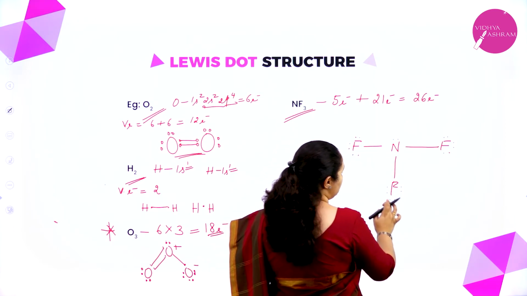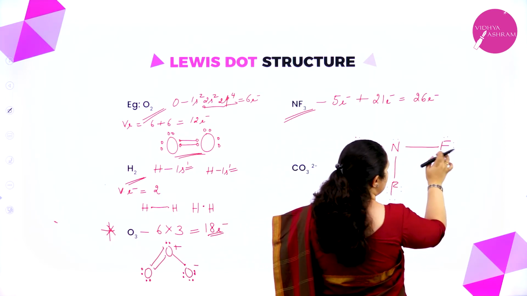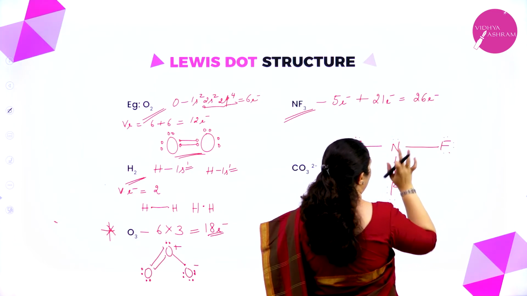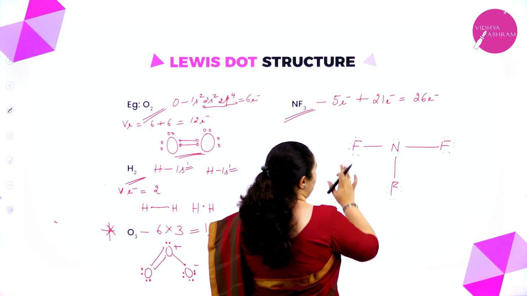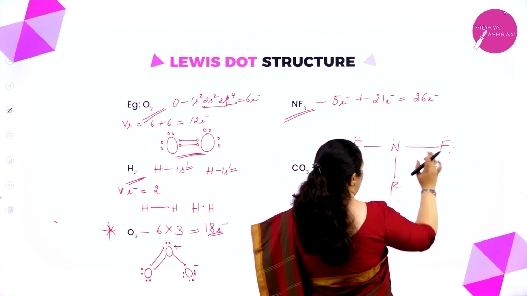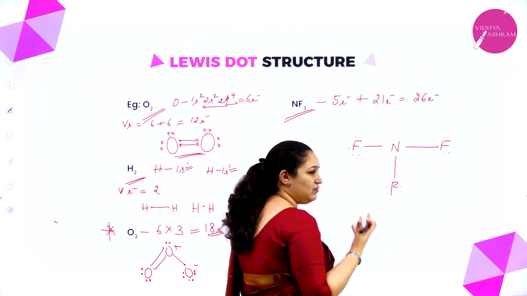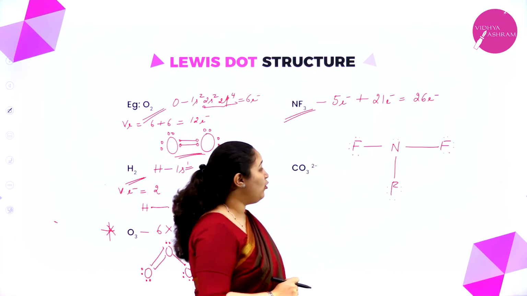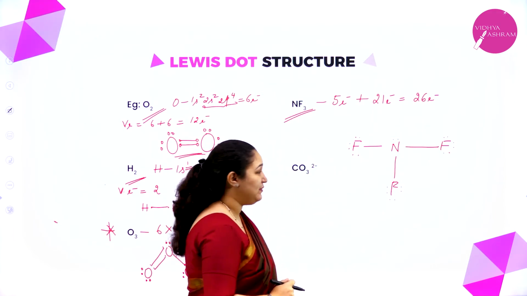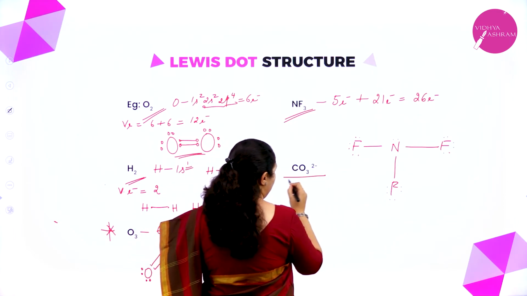7 valence electrons: 6 plus 1 is 7, 6 plus 1 is 7, and for nitrogen 1, 2, 3, 4, 5, 5 electrons. Total: 7, 7, 7 is 21, plus 5 is 26. So I hope you have understood. This is very easy. Similarly, now we have carbonate here.